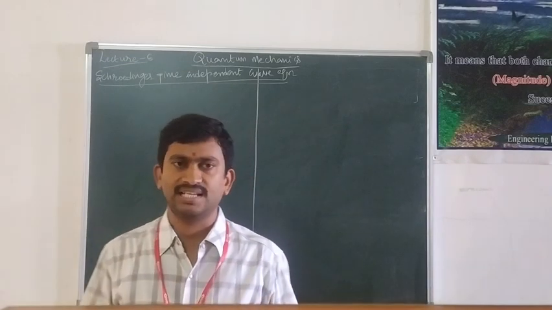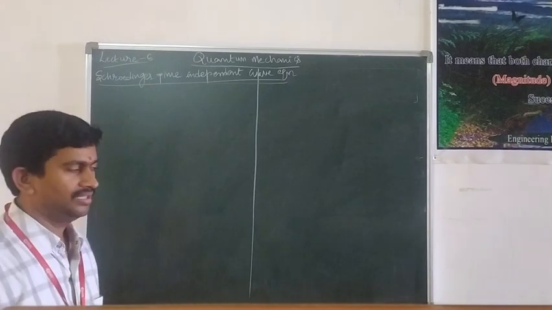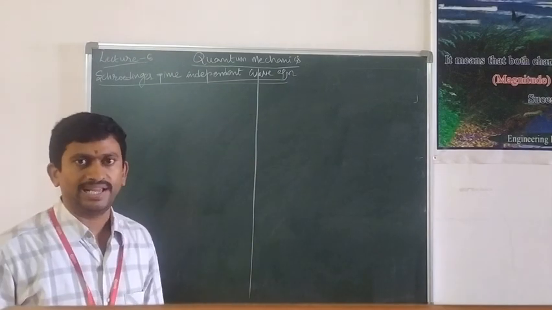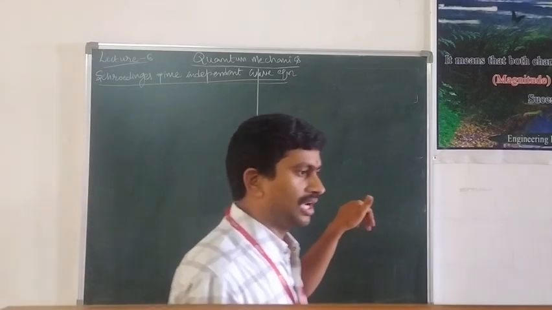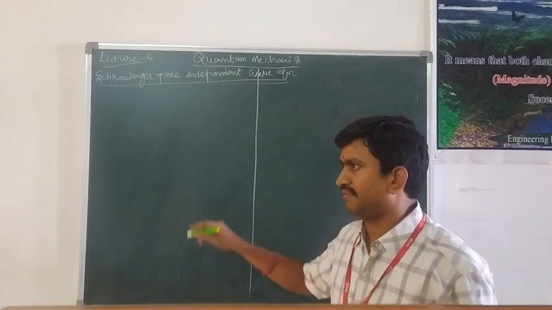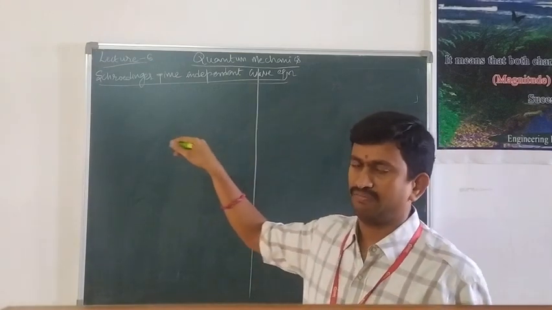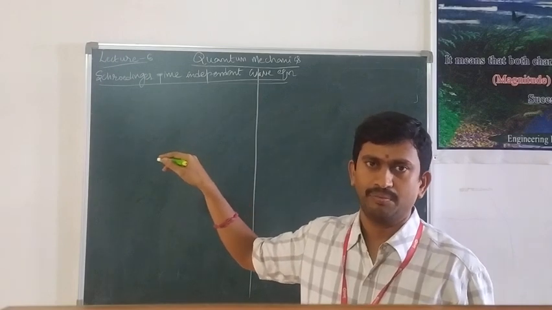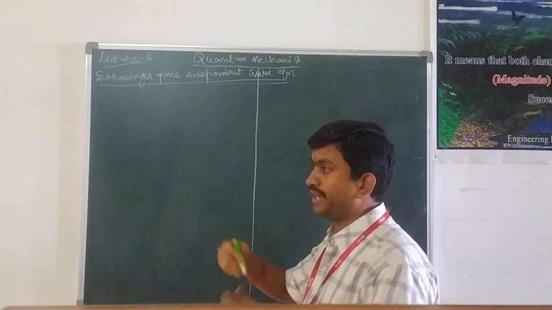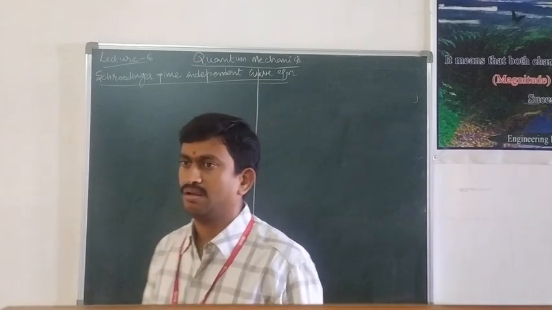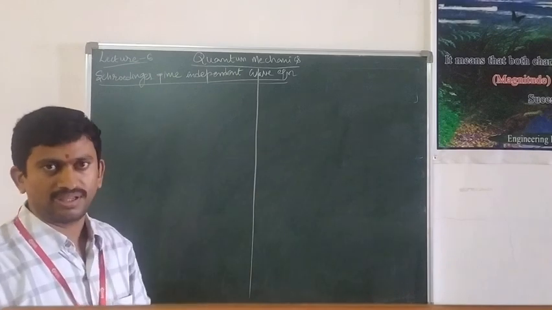So let us consider a particle of mass m moving with a velocity along the x direction. Then, according to de Broglie, if any particle is moving with a velocity, then it must associate with a wave. That wave we call matter wave or de Broglie wave. Now, we are going to derive the equation of motion of that wave.